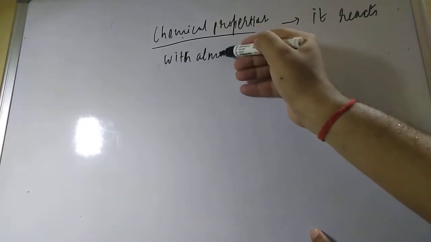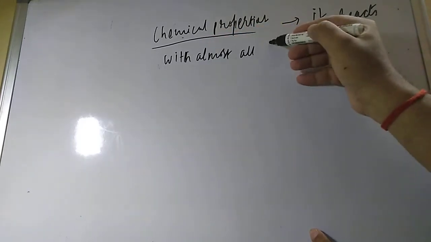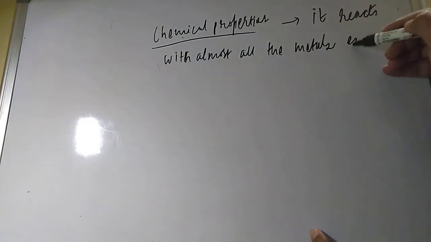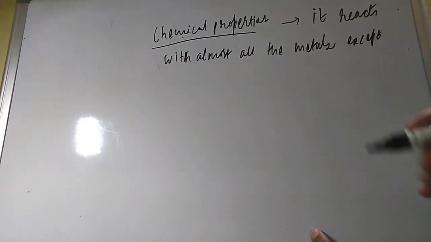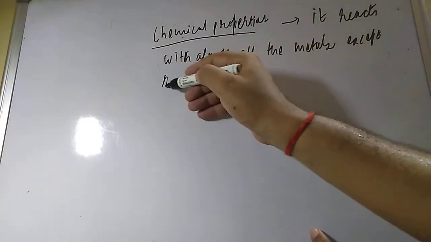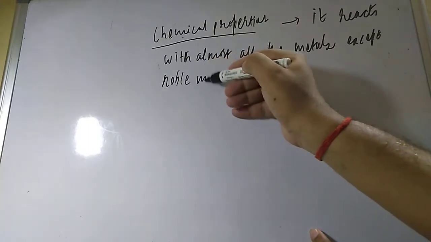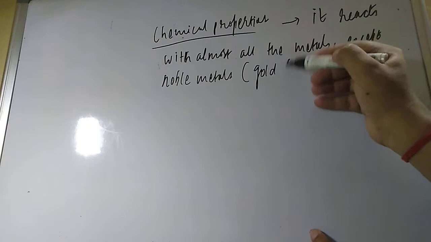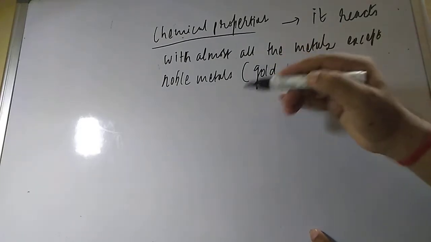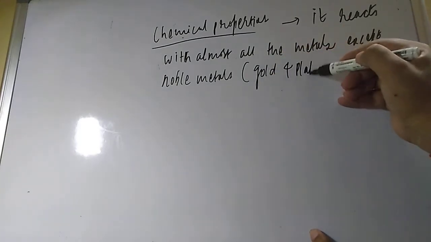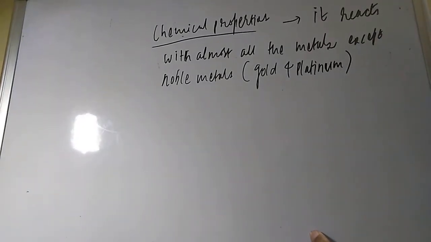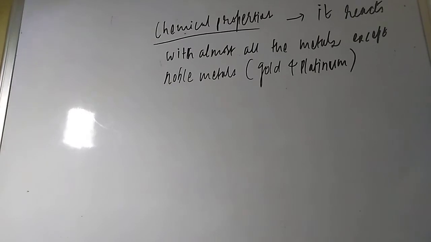almost all the metals, except, students, what is the exception? Noble metals. What are the noble metals? Like gold and platinum. These are very less reactive metals, so oxygen does not react with gold and platinum.